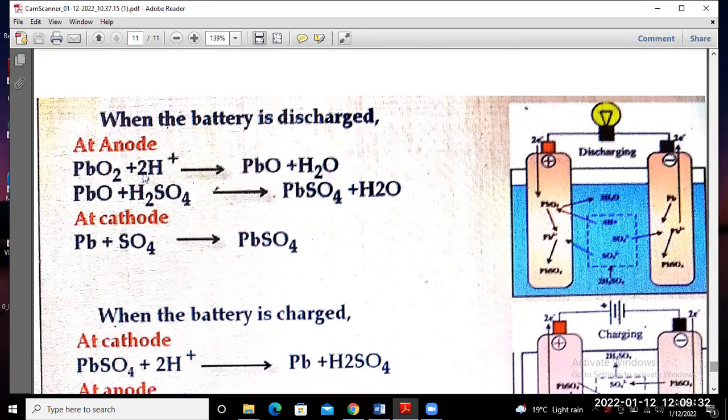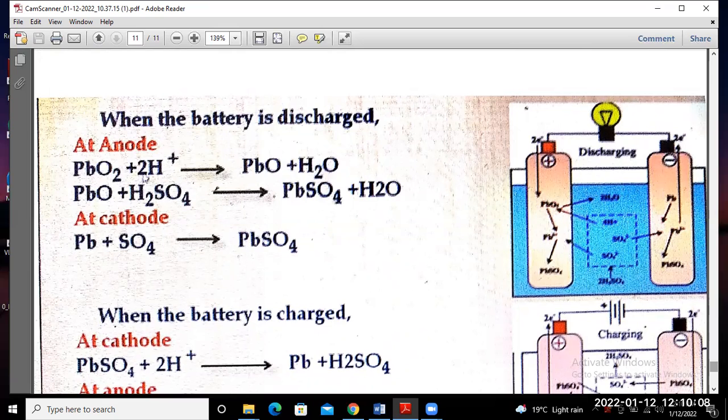Okay, so in this class we already covered types of electrochemical energy storage system, that means battery. What about the classification of battery? Which one is known as the primary battery? Which one is known as the secondary battery? And the lead acid battery. Okay, so in the next class we will discuss other types of energy storage technology.